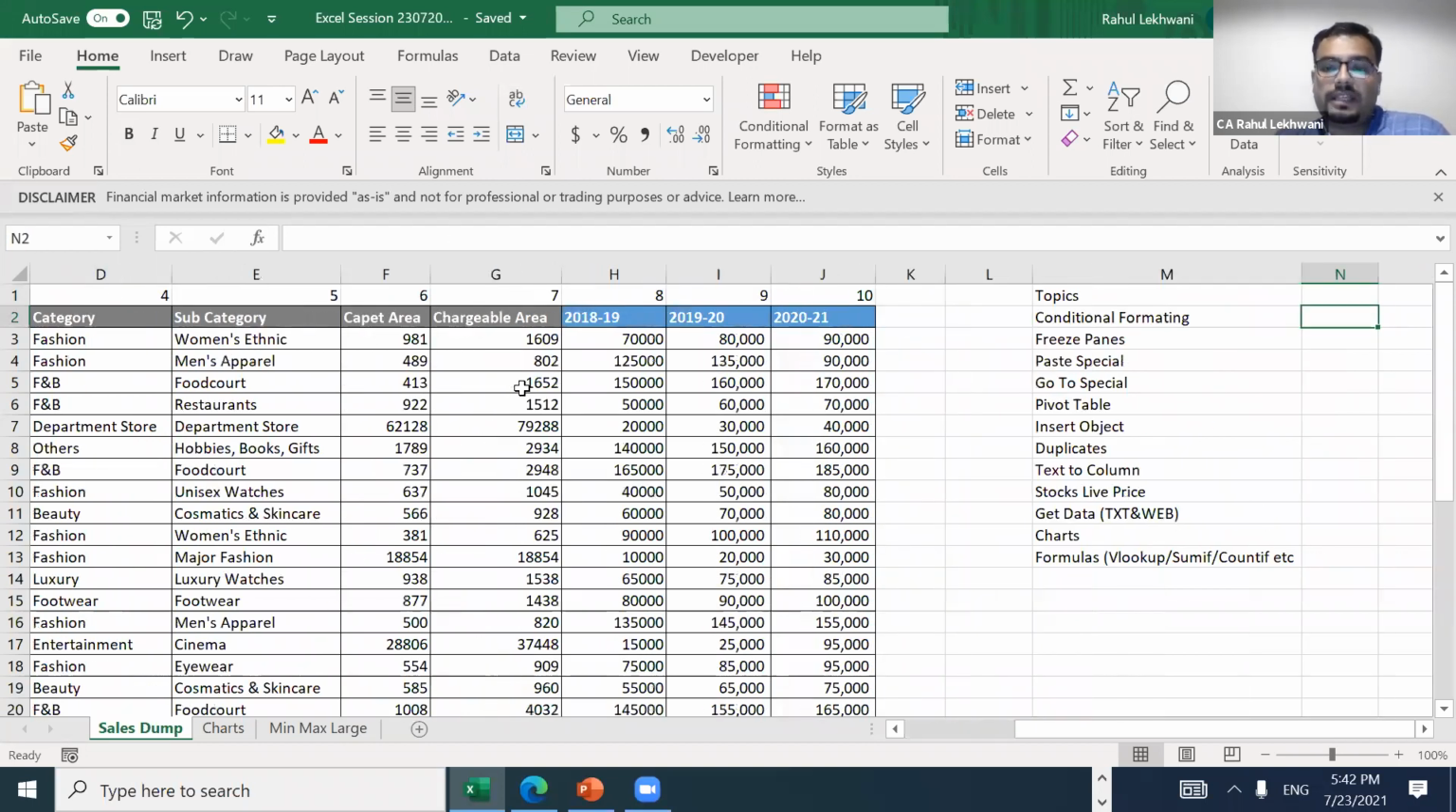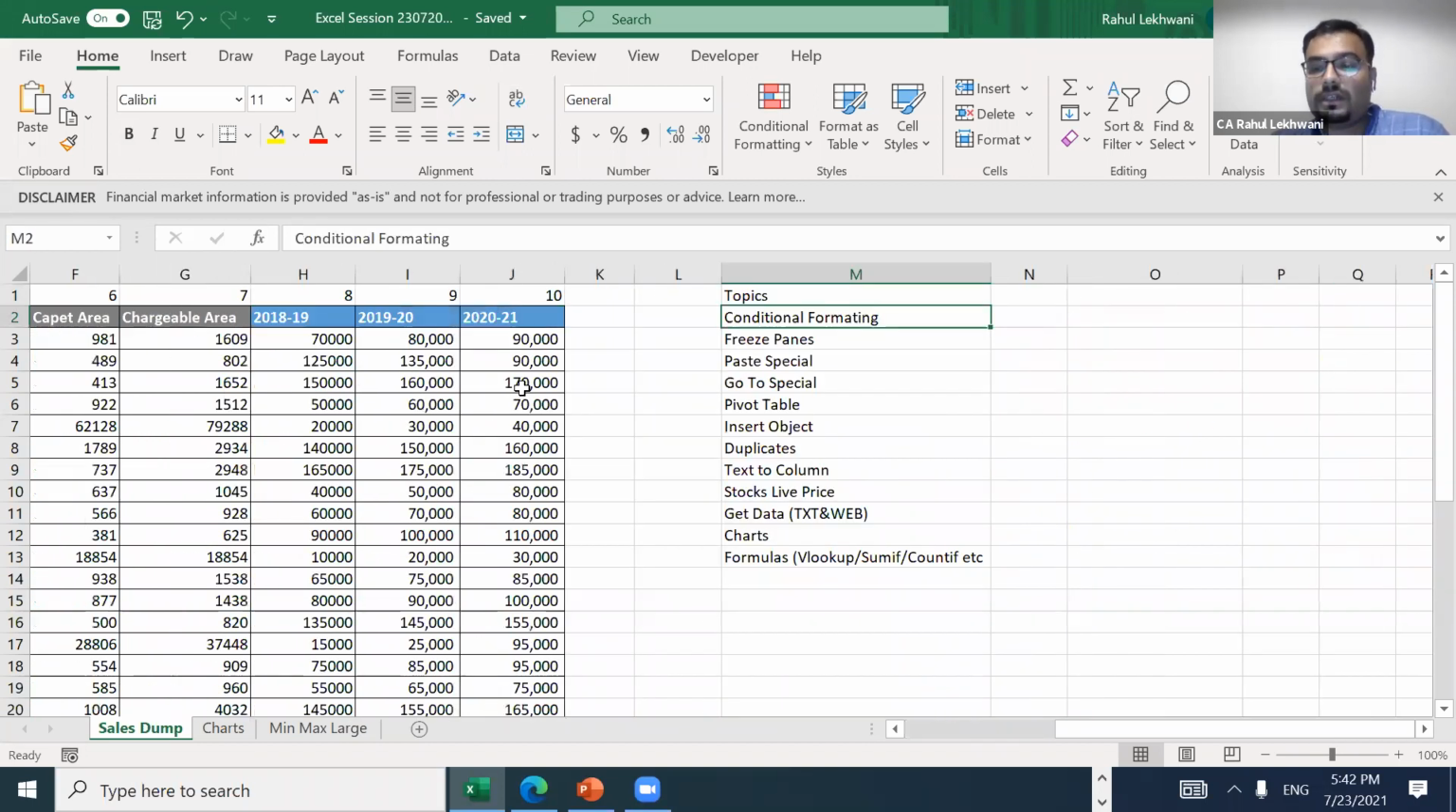These are the topics that I have decided to cover in this 2-hour session. But if the speed is good, we can add more things to it. This is not a conclusive list; it can be added to based on the time that we have. First is conditional formatting, then freeze panes, paste special and the various areas of paste special which we can explore. Then Go To Special, which is also a very important tool.